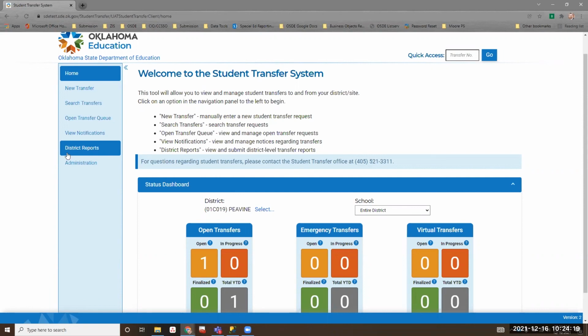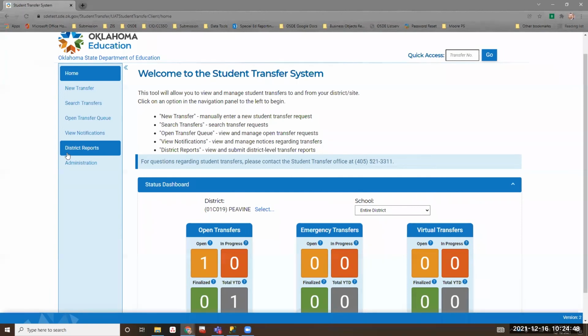There is a 72-hour limit on how long you have to enter a transfer request that you received by paper from a parent. So you cannot wait more than 72 hours to submit the actual request from a parent that's on paper. That would mess up the first come, first serve rule if you continue to wait on that.